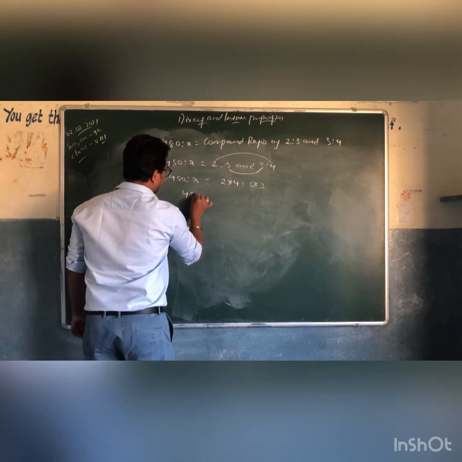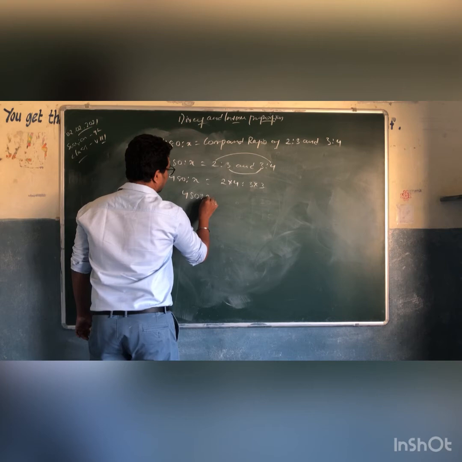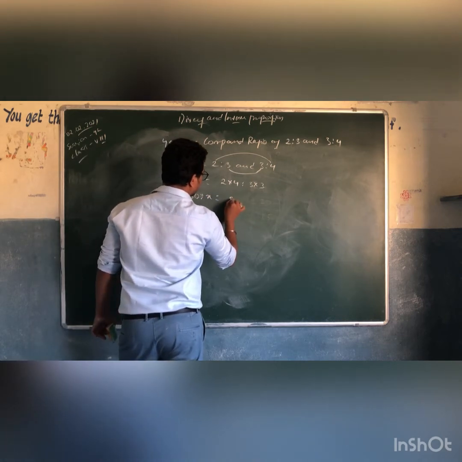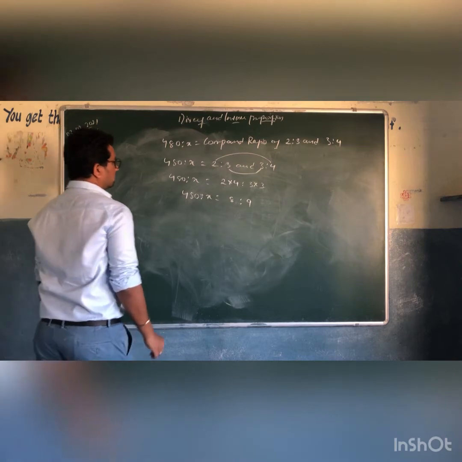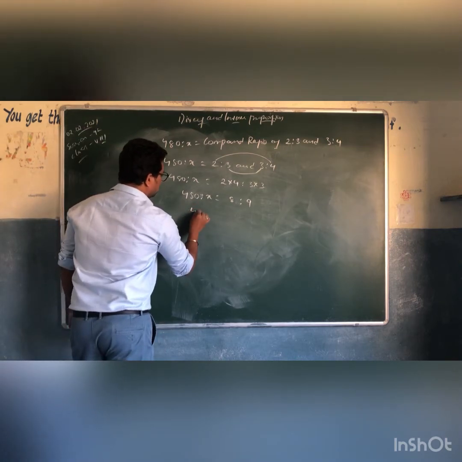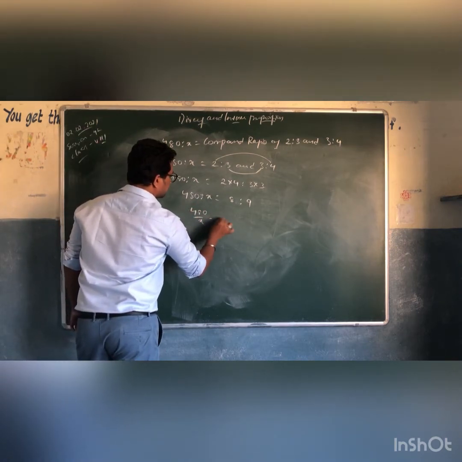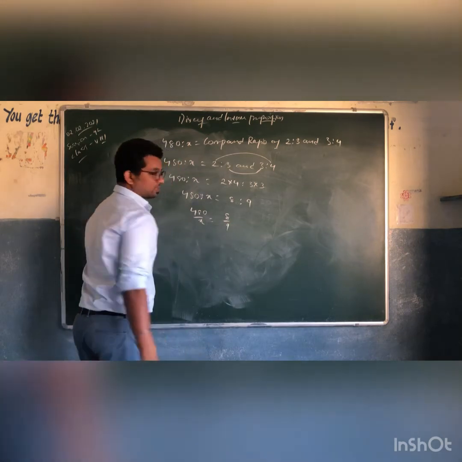480 is to X equals 2 4s are 8 is to 3 3s are 9. Now this can be written as 480 by X equals 8 by 9.